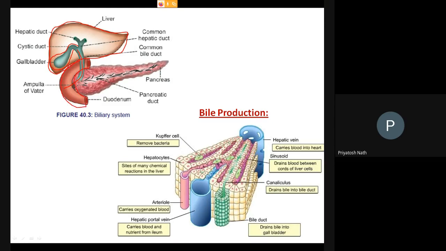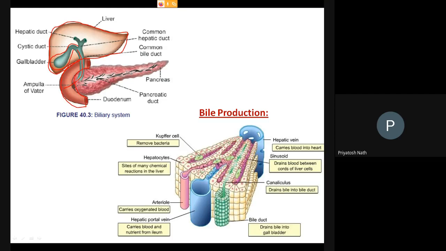And then the common tube is called the ampulla of Vater. This ampulla of Vater contains the tubing from the gallbladder as well as from the pancreas. So this tube plus the tube from the pancreas connect together and then enter into the small intestine as the ampulla of Vater, carrying the secretion from both the gallbladder as well as the pancreas.